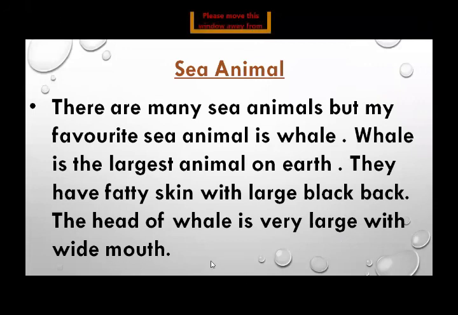Please take the screenshot of the first paragraph, then I'm going to the next paragraph. There are many sea animals, but my favorite sea animal is whale. Whale is the largest animal on earth. I have already shown you that whale is the largest animal on earth. They have fatty skin. Which type of skin are they having? They are having fatty skin with large black back. Okay. Then the head of whale is very large with wide mouth. Please take the screenshot of the first paragraph. Now we are going to the next paragraph.